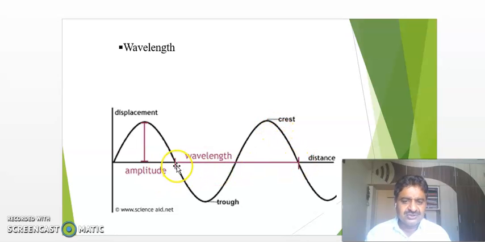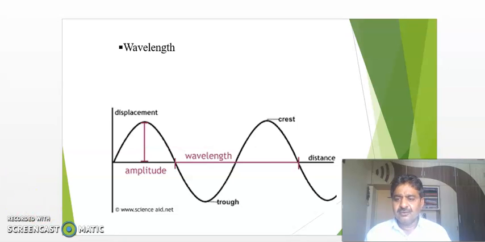So this is also said to be what? The wavelength. This distance and the distance between two crests or two successive troughs is one and the same. Hence we say that this is nothing but the wavelength. Wavelength is denoted by letter lambda. So remember, distance between two successive crests or troughs is nothing but its wavelength.